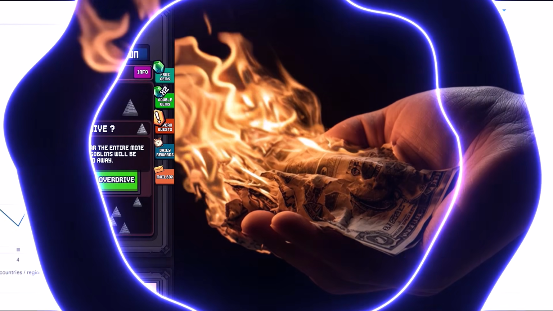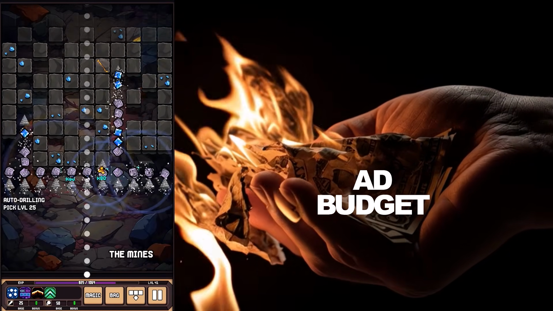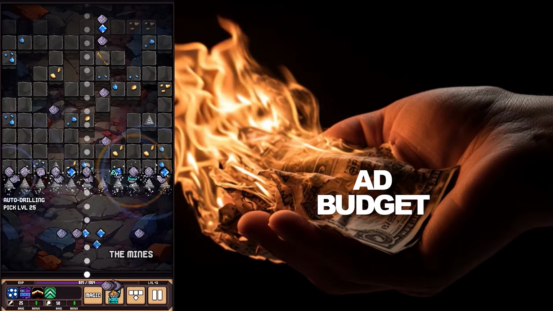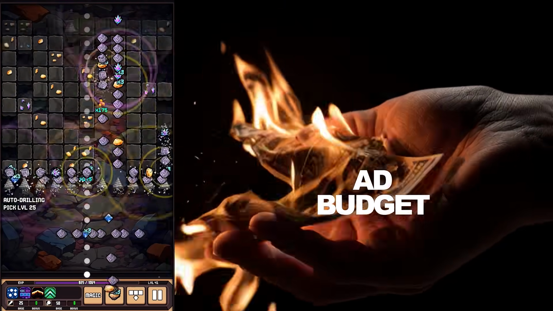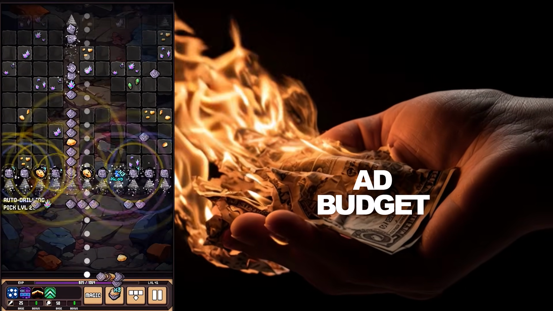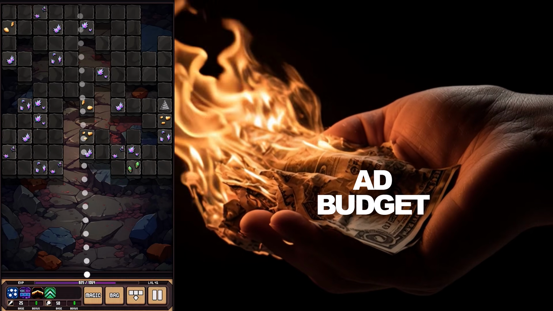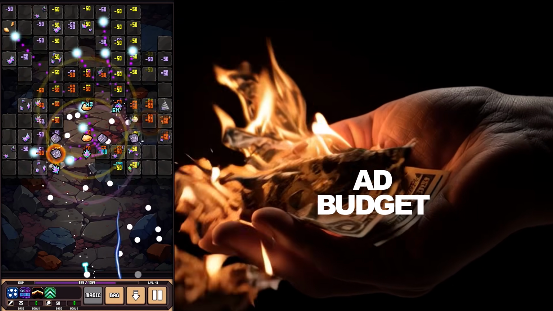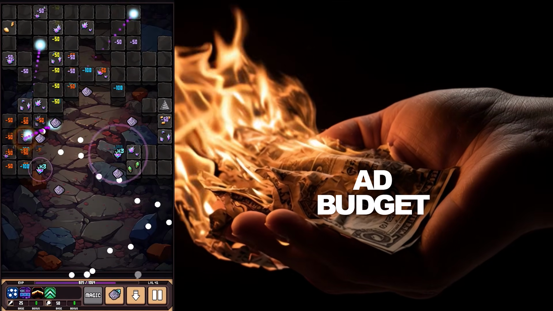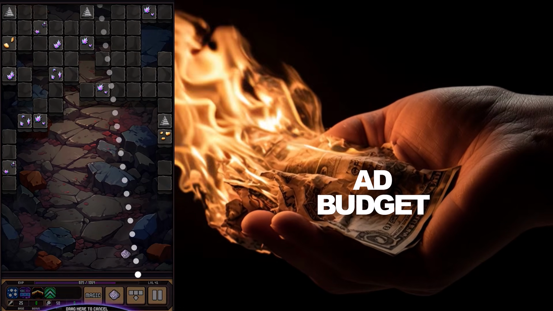Guess this is probably due to the fact that I don't really advertise it. I did try to run some Reddit ads. I spent about 250 quid, costing so much per click, and the amount of installs from it, it didn't seem very worth it, so I just stopped advertising altogether. I know some games do quite well from advertising. I've had no luck so far. I guess it's down to I don't really know what I'm doing with it. All the installs you see here basically are organic.